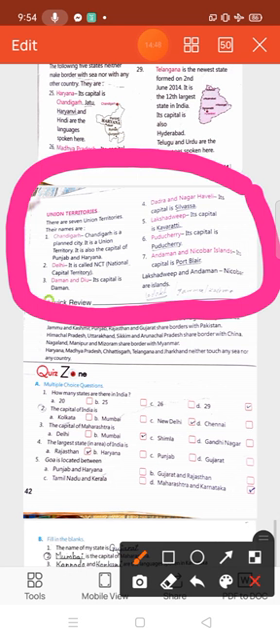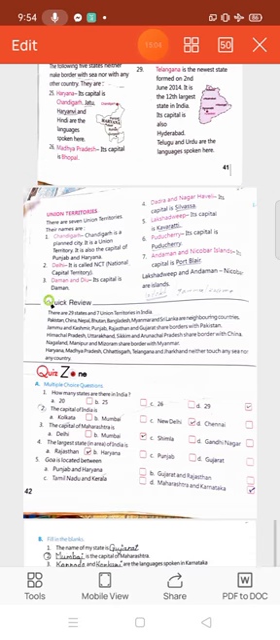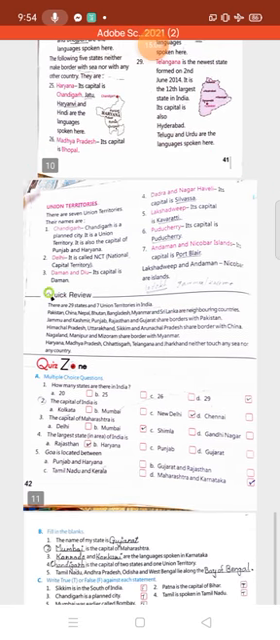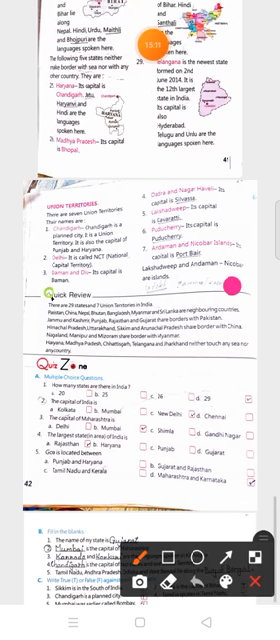Children, we are going to read new part. Okay, new states and new union territory. Okay, now quick review. Quick review is here. We are going to read now quick review.